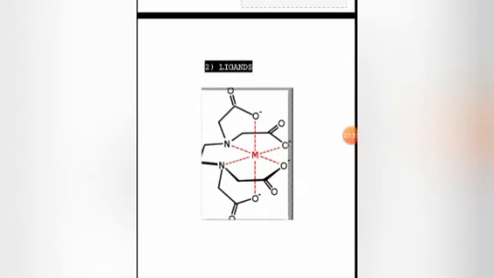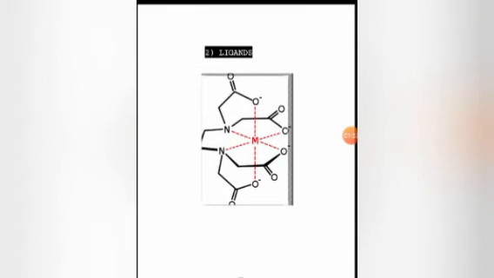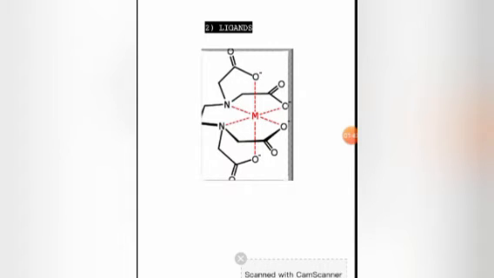Second is ligands. What are ligands? The molecules or ions attached to the central metal atom or ion are known as ligands. These are the ions or molecules which donate their lone pair to the central metal ion or atom. They can be positive or negative.